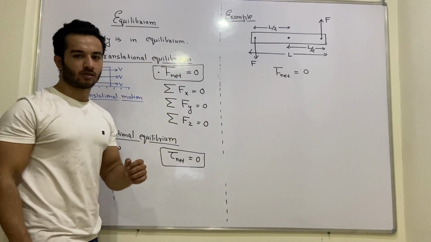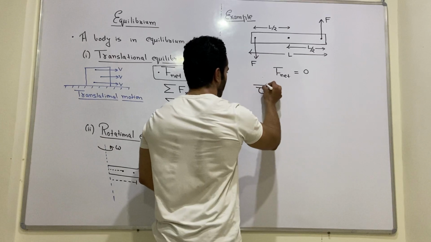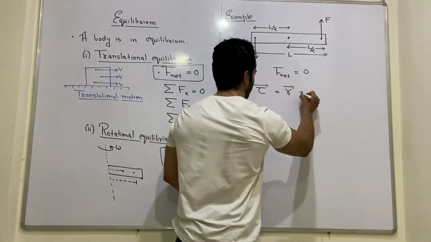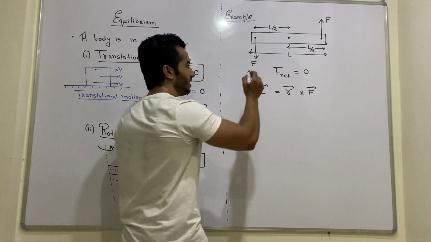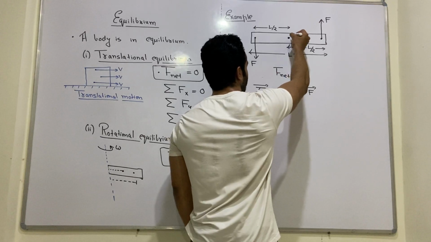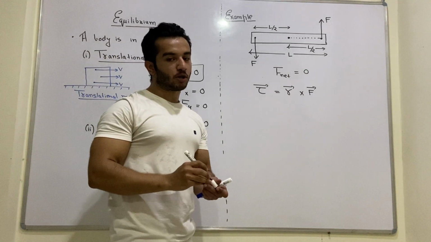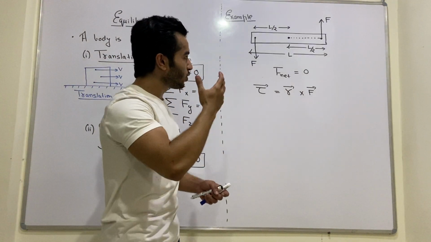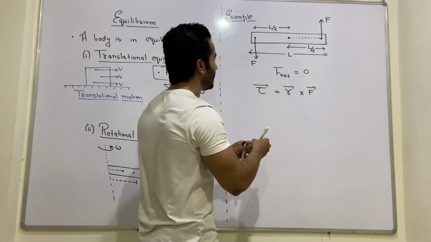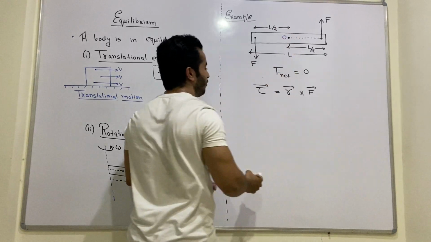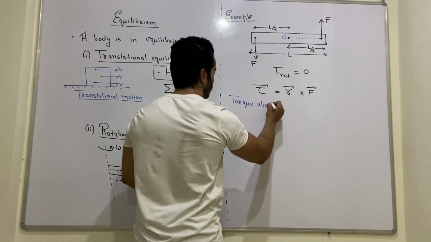But what about the net torque? When we say torque, we mean R cross F. Now what is this R? This R is the position vector which is directed from this point to this point. I hope you are aware of the concept of the right hand rule. Anyway, I'm going to give you an idea how to use it. So let's name this point as O, and we are trying to calculate torque about point O.